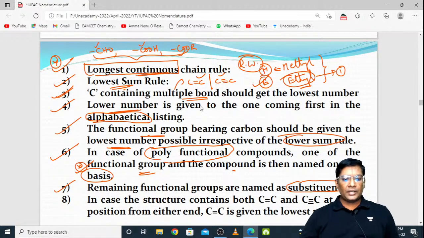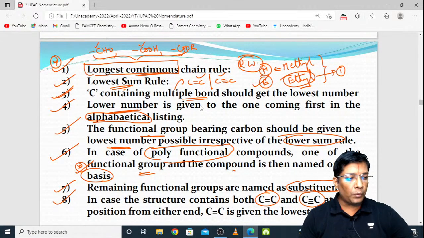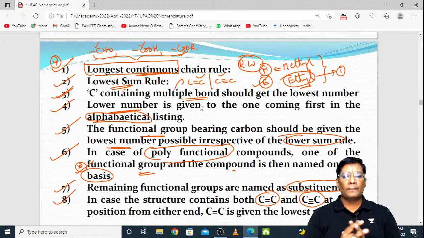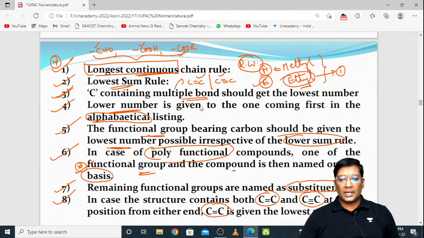That's all. And coming to the last rule, in case the structure contains both C double bond C and C triple bond C, that means multiple bonds. If it has both the double bond as well as the triple bond, then what do you need to do? The carbon-carbon double bond is to be given the lowest number. You need to give the priority to the carbon-carbon double bond, but not the carbon-carbon triple bond. Got it, all of you?